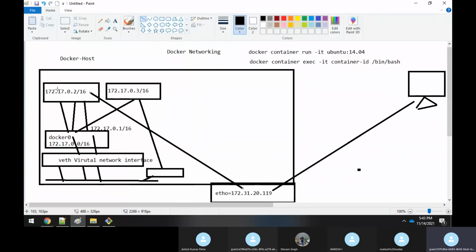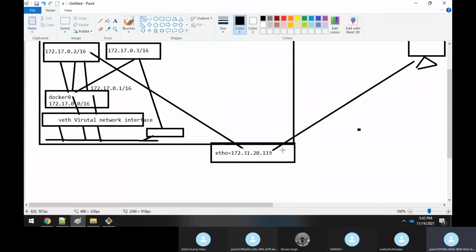But here you have so many different containers. You have one container, you have two containers. Now suppose this outside machine wants to connect to this container, or communicate with this container. How can we do it, because an IP mapping has already been done? He cannot do it, right? Because one IP can get attached to only one IP address. So that's the reason you have a port actually.